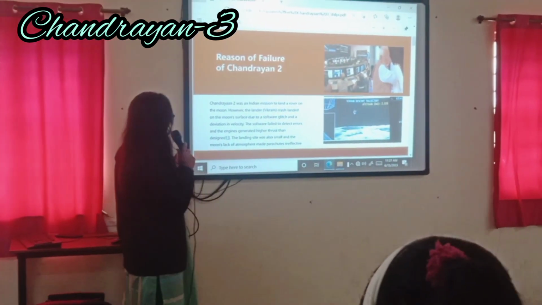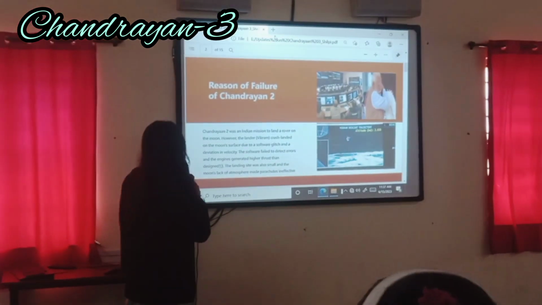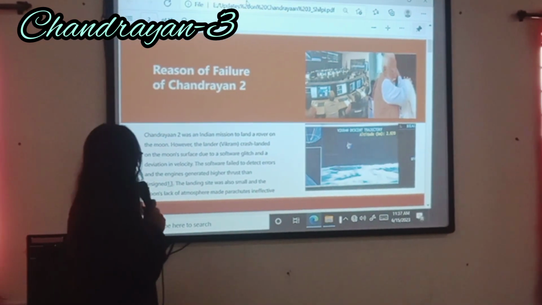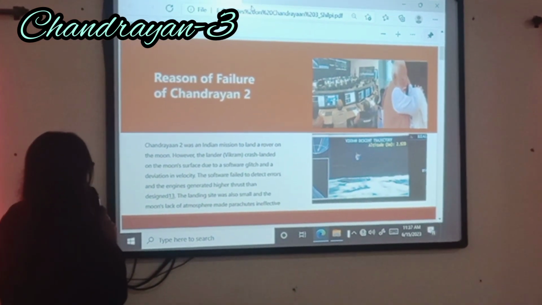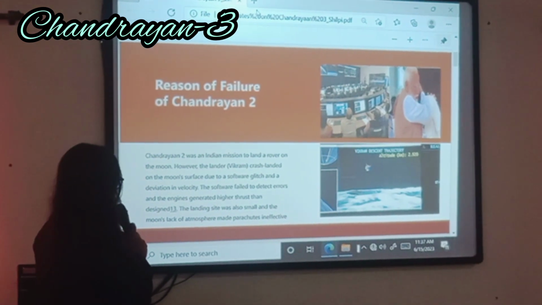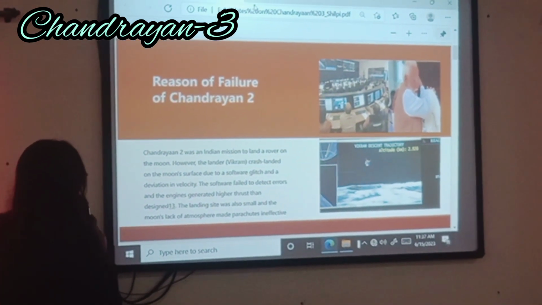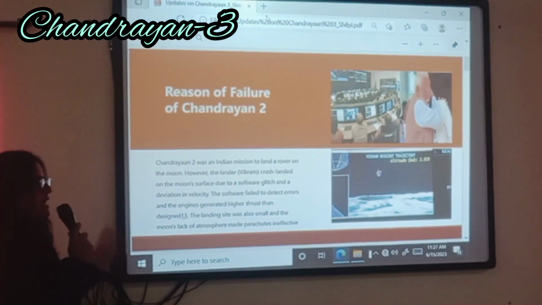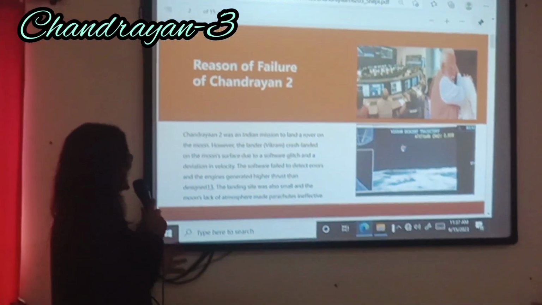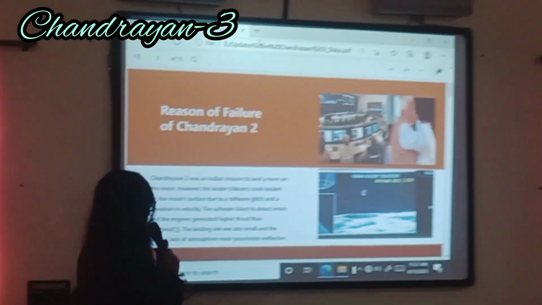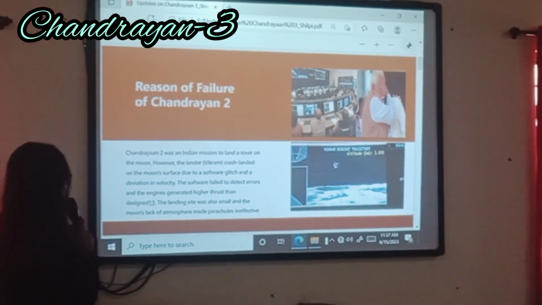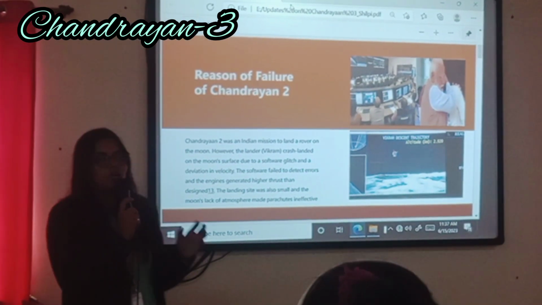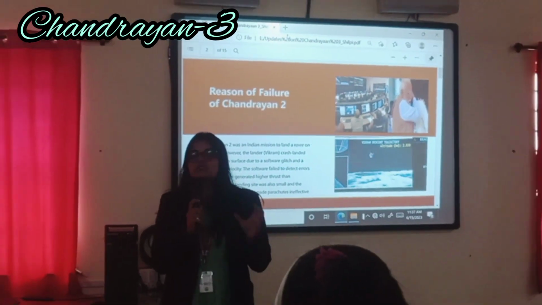What was the reason for the failure of Chandrayaan-2? Chandrayaan-2 was an Indian mission to land a rover on the moon. However, the lander Vikram crash-landed on the moon's surface due to a soft-landing glitch and a deviation in velocity. The software failed to detect errors and the engines generated higher thrust than designed. The landing site was also small and the moon's lack of atmosphere made propulsion ineffective. Basically, the lander did not detect the errors. That's why Chandrayaan-2 failed.